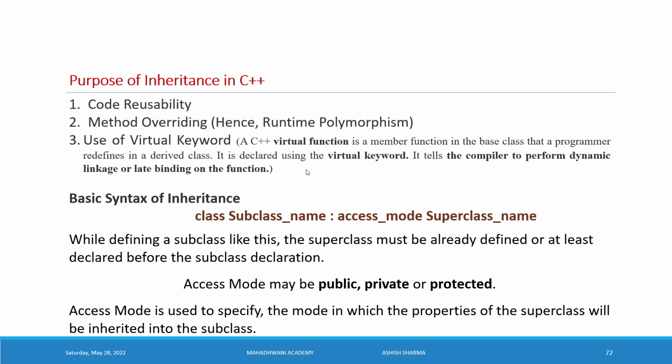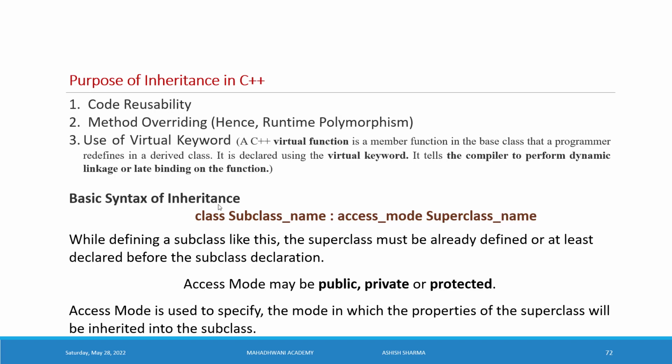It is declared using the virtual keyword, and it tells the compiler to perform dynamic linkage or late binding on the function. We will understand this further in the program, where we are using late binding.